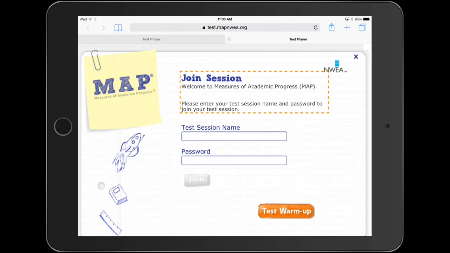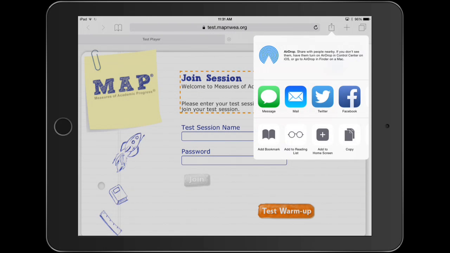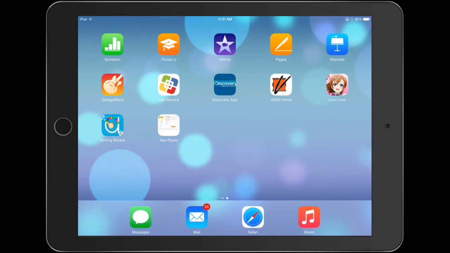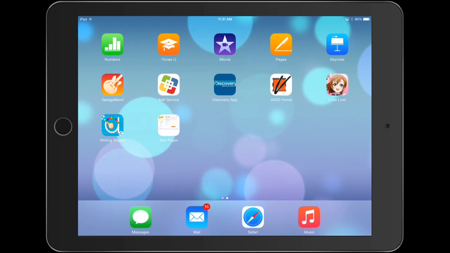Because we will be accessing the MAP test site several times in the next couple of weeks, you can create an icon on your desktop quite easily. This will make it easier to get into MAP. Tap on End, as we did, and add the NWEA test site to your desktop by tapping on the Add a Link button at the top right-hand corner of your screen and select Add to Home Screen. Tap Add and exit out of Safari. You will see the test player as your newest button.